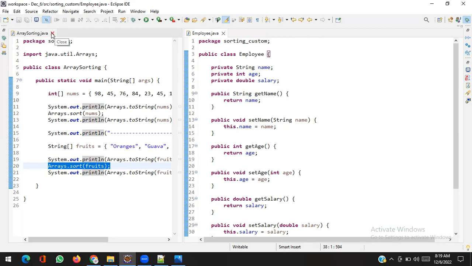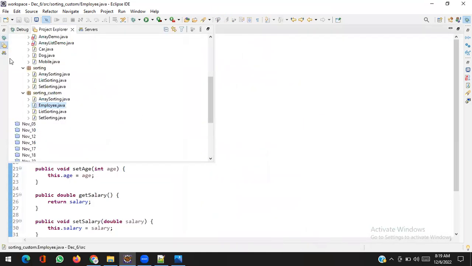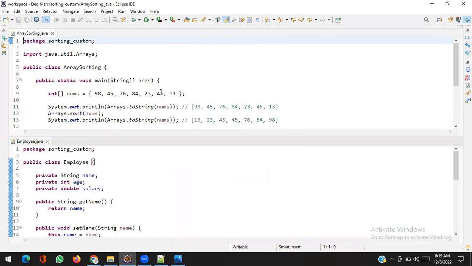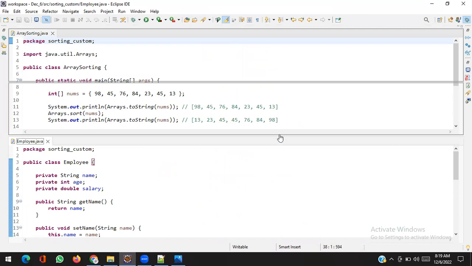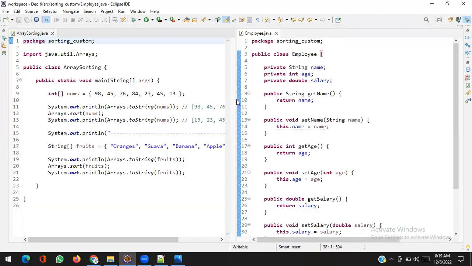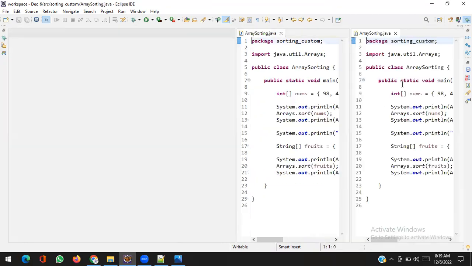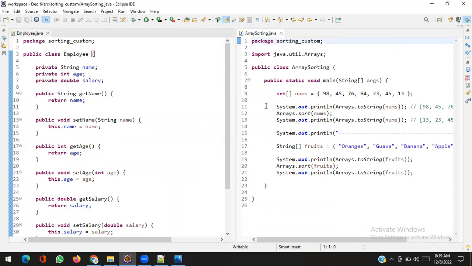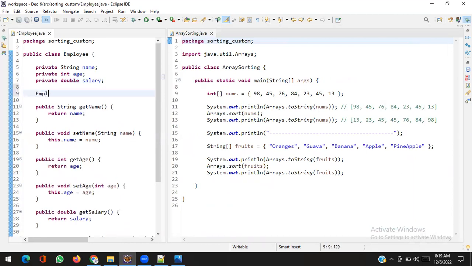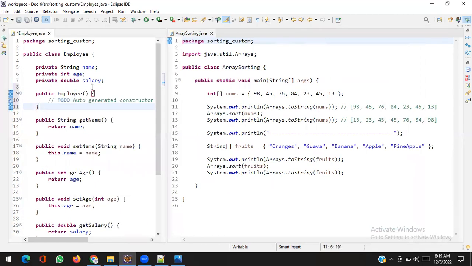Now in this package, array sorting, I have Employee, and I want to sort them. So let's create employee objects. For easy purposes, I'm going to create a parameterized constructor.